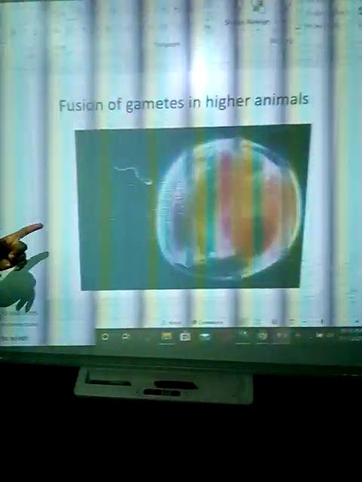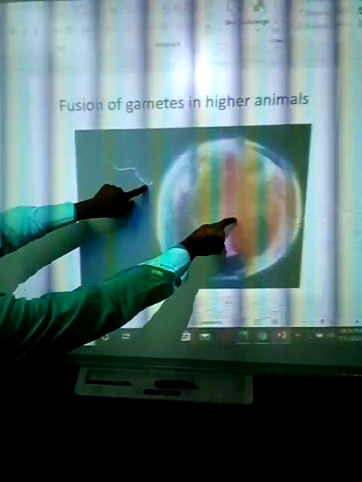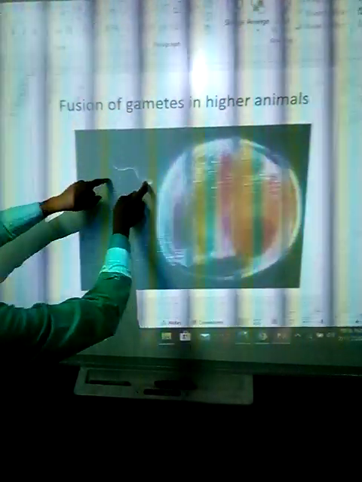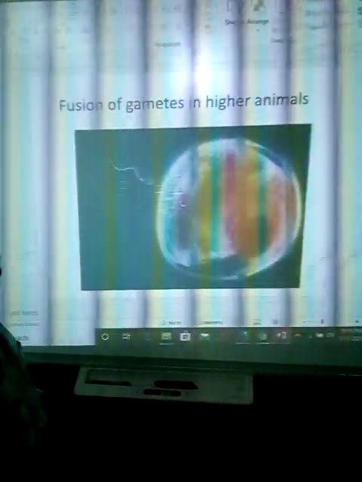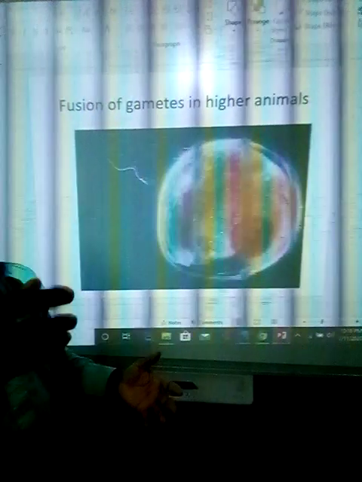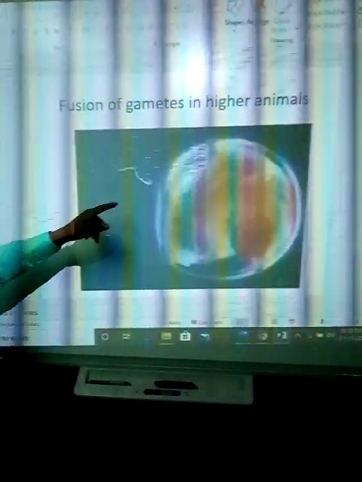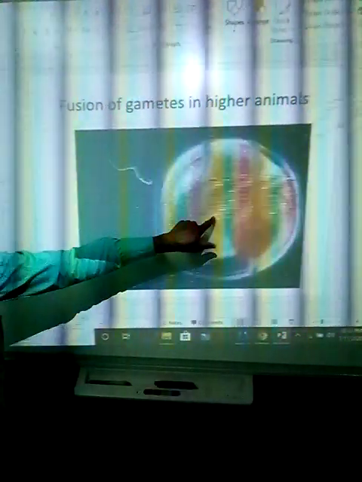Now, look at it. This is the sperm cell trying to fertilize the egg cell. This is how it continues to swim. And over 10 million sperm cells are in a drop of semen. It is only one that fertilizes the egg.